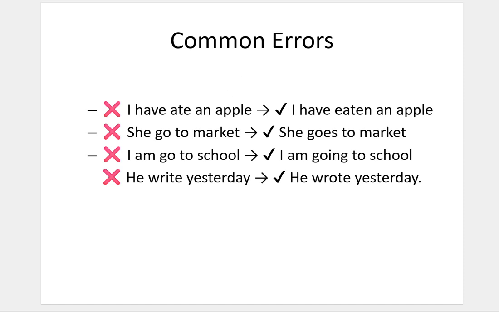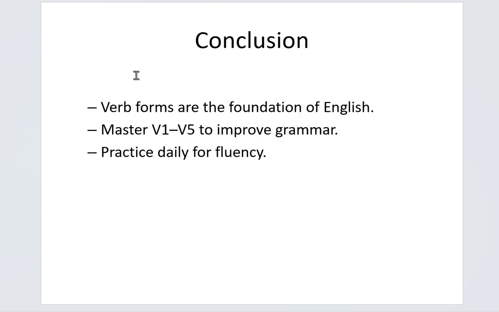And here is a conclusion. Verb forms are the foundation of English. Master V1 to V5 to improve grammar. Practice daily for fluency. So friends, this was my detailed explanation on verbs and their forms. I hope you understood the importance of V1, V2, V3 and also V4 and V5.